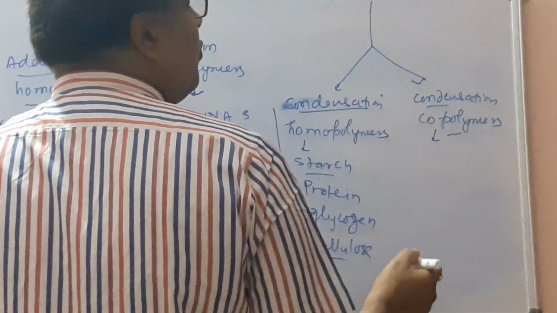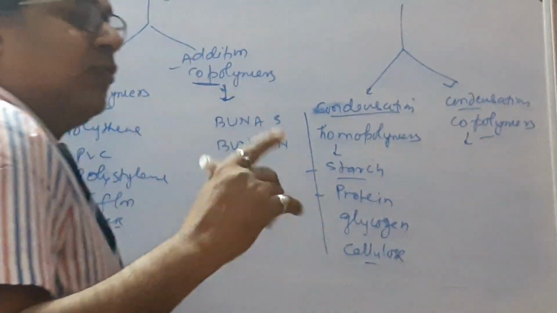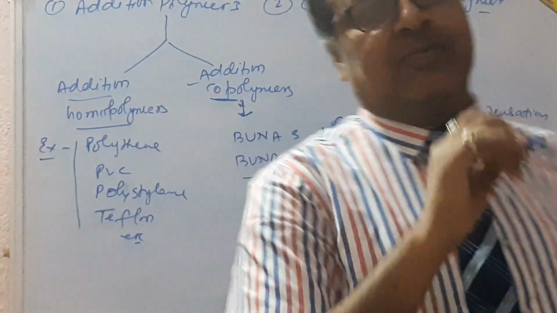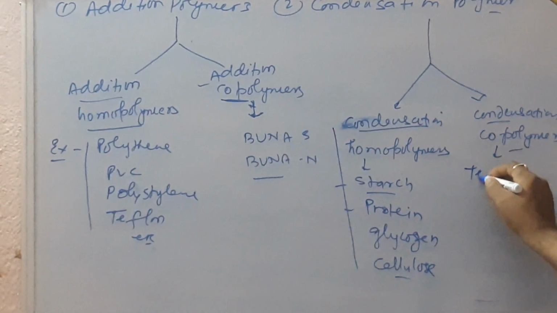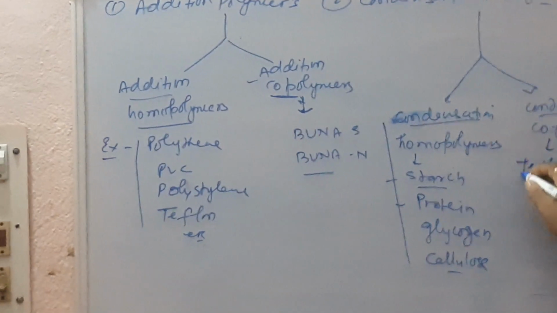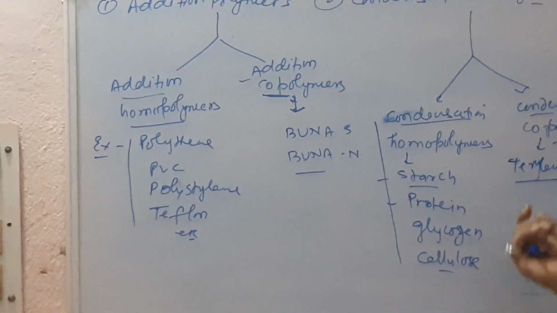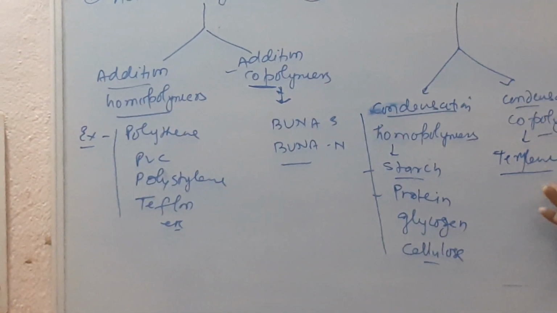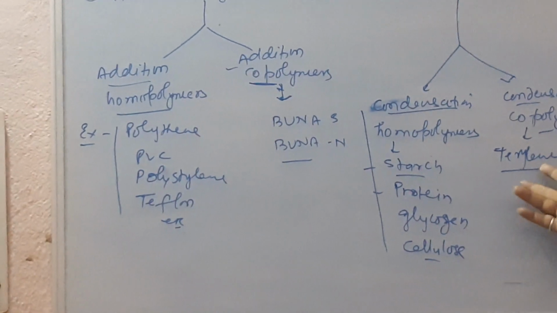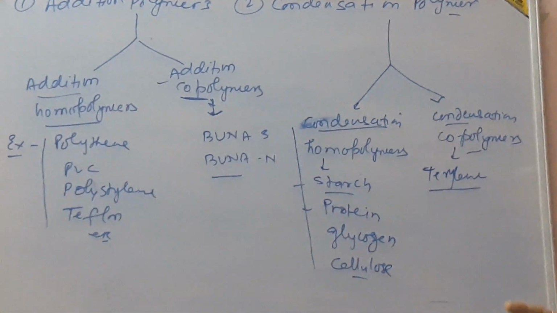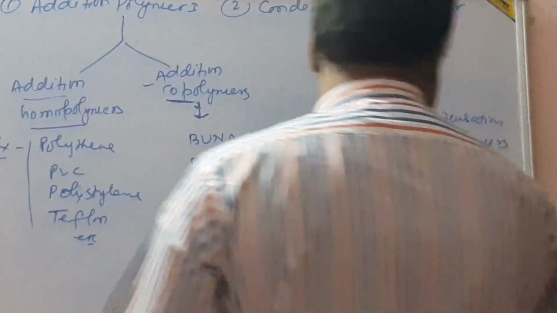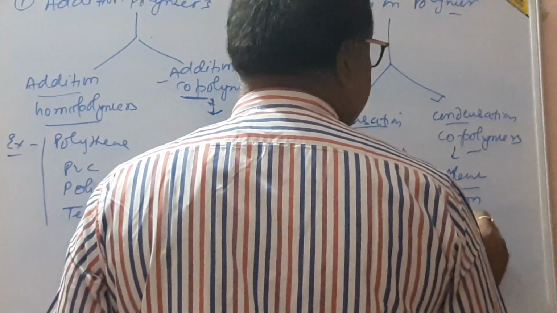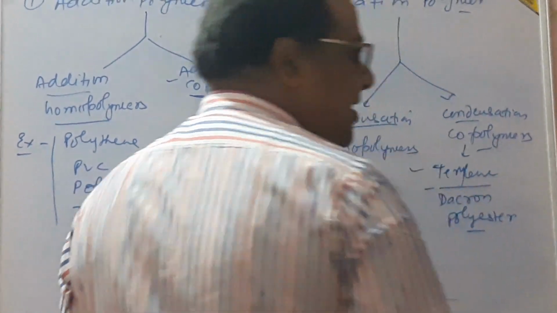Next, condensation copolymers are formed by more than one type of monomer unit, and they also release water molecules. Number first is terylene. Terylene is the polymer of ethylene glycol, a dihydric alcohol, and terephthalic acid. Both combine to form terylene and release water. Terylene is also known as Dacron or polyester in different countries.